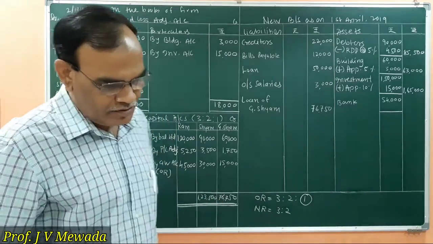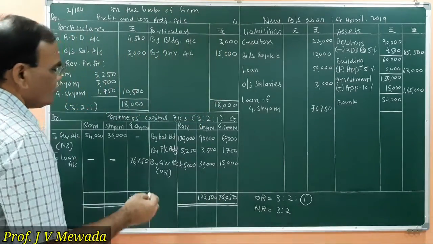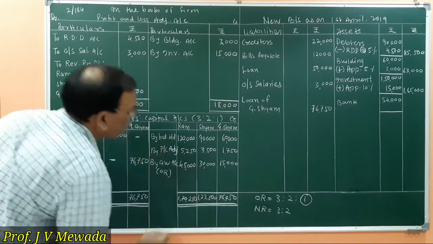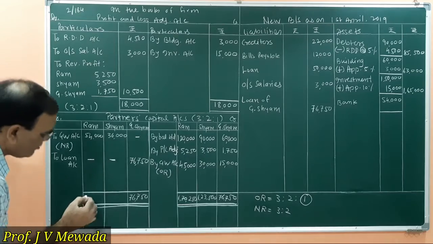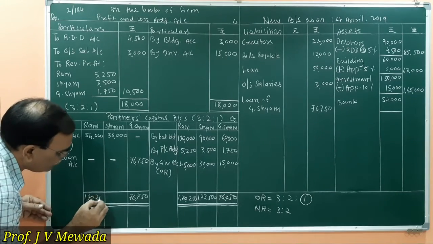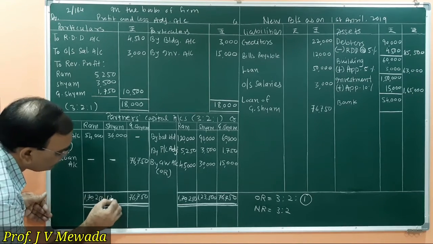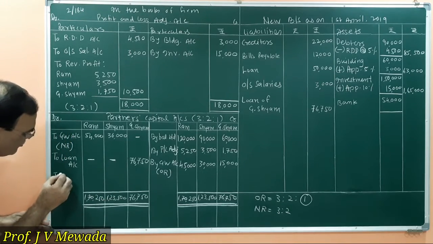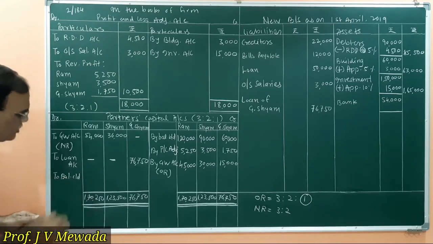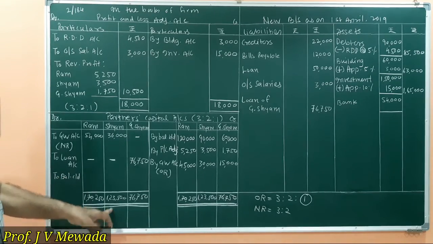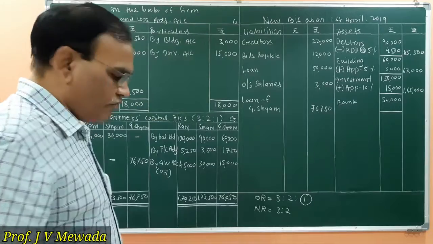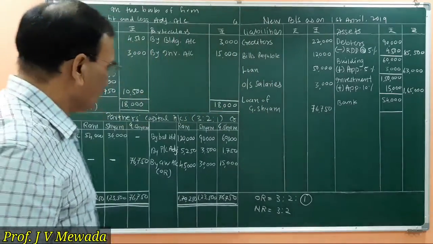Okay, and for the 2 other partners we'll do the totaling. 1,23,500, 1,70,250. So I'll write here 1,70,250 and 1,23,500. So 2 balance carried down. Now we have to subtract 36,000 from 1,23,500, and we will get 87,500.